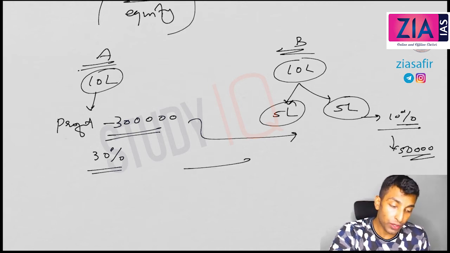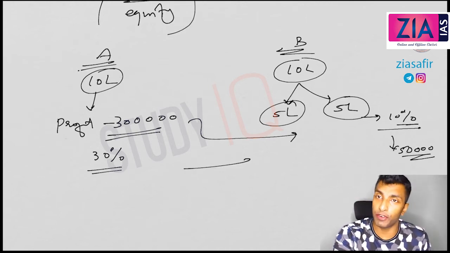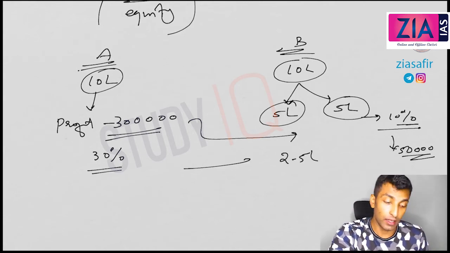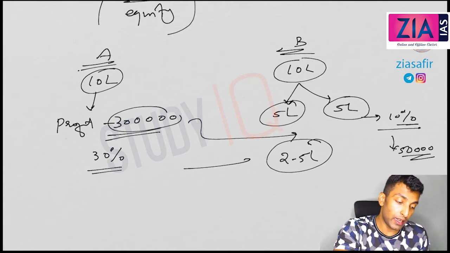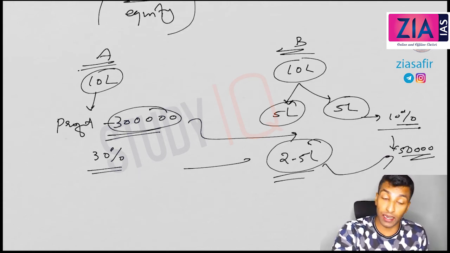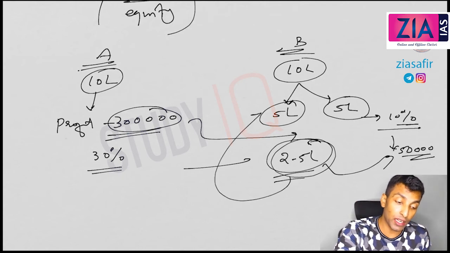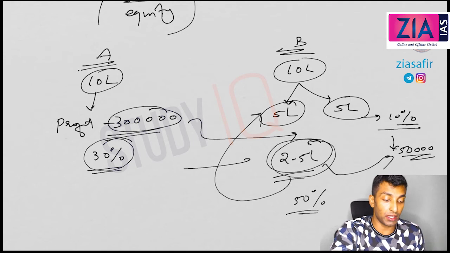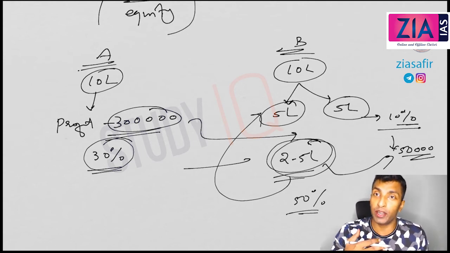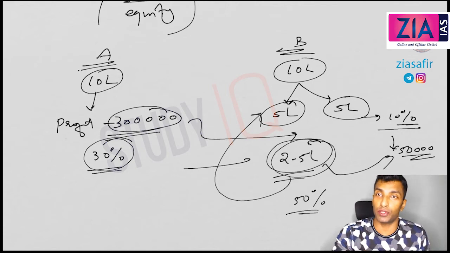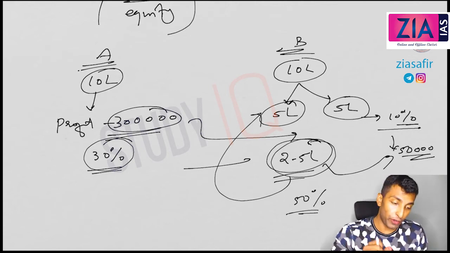So from the 3 lakh you will pay 50,000 interest. That is gone. How much is the balance? 2.5 lakh is the profit. Here the entire 3 lakh is the profit, and here 2.5 because you are paying the interest. But as a percentage of investment, this is 50%, and here only 30%. So the more debt you have, the more profit you will get in terms of percentage.